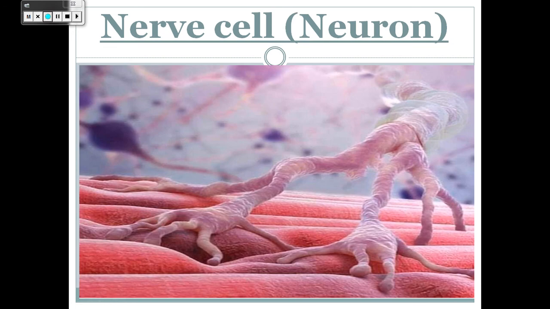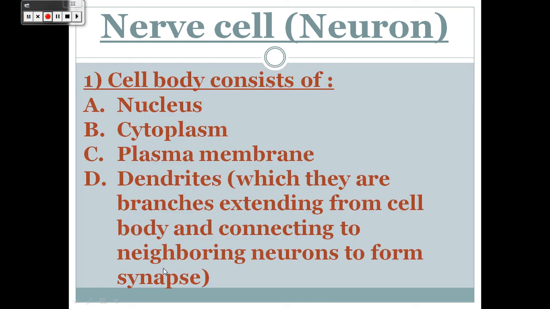Look at this figure. This is a real picture of a nerve cell. This is the cell body, and this is the axon covered with a fatty layer called the myelin sheath, and the end of the axon is the axon terminal, which is connected to our muscle. So again, Primary 6, the cell body consists of the nucleus, cytoplasm, plasma membrane, and dendrites.